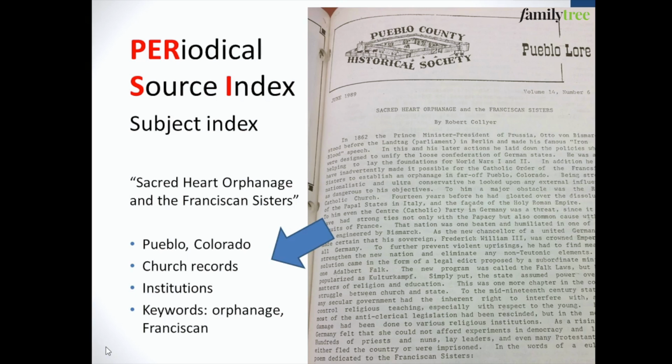For example, in this article on the Sacred Heart Orphanage and the Franciscan Sisters in Pueblo, Colorado, the title would be extracted, the author, the publication information, and then other data like the place and a subject of church records and institutions, and then other keywords that would help identify this article for researchers.